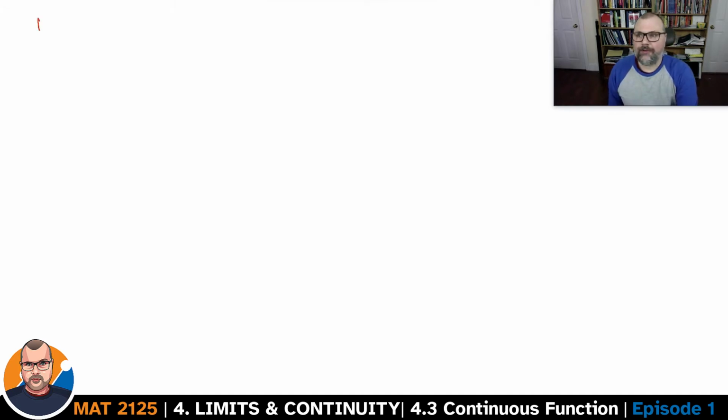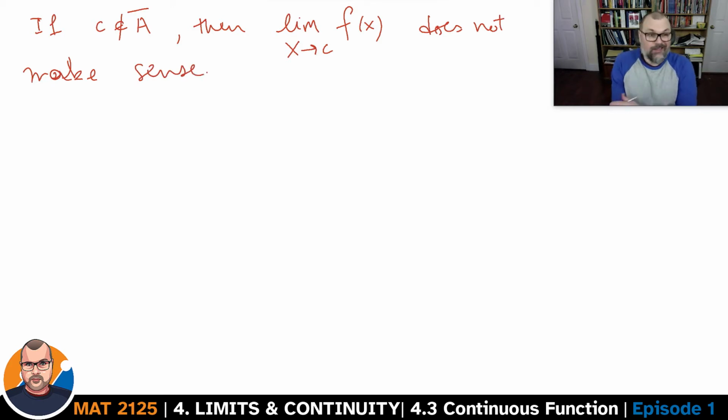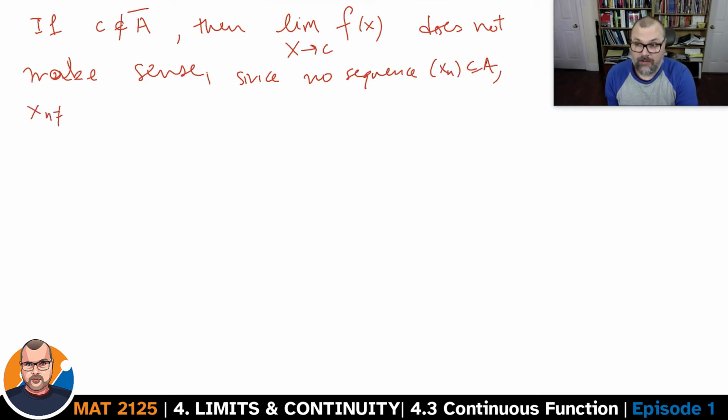Now, if c is not a limit point of A, then the expression limit of the function when x goes to c does not make sense. Right? Because you have no sequence x_n in A, not equal to c for every n, such that we compare this to c.